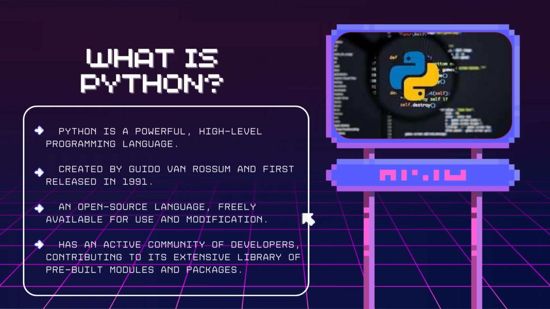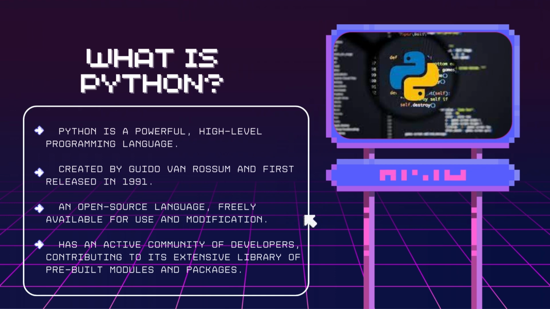What is Python? Python is a powerful, high-level programming language known for its simplicity and readability. It was created by Guido van Rossum and first released in 1991. Since then, the programming language has gained immense popularity due to its versatility and wide range of applications. One of the key features of Python is its easy-to-understand syntax. The language emphasizes code readability and uses indentation to define code blocks, making it intuitive for beginners and experienced